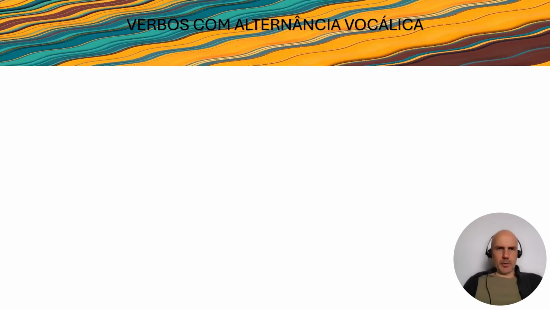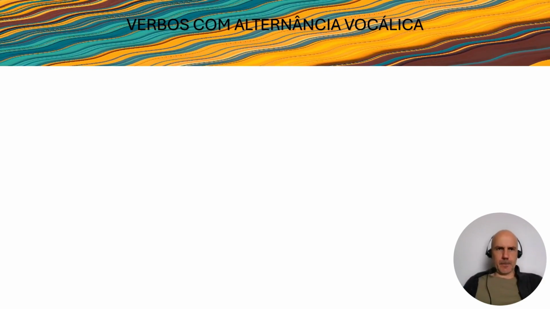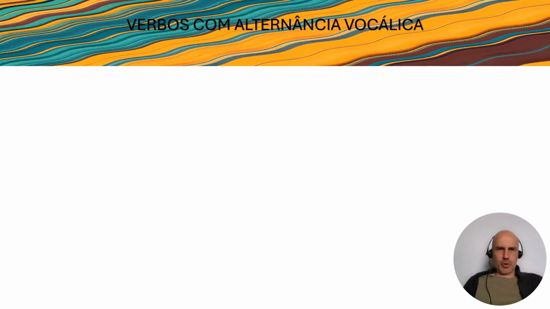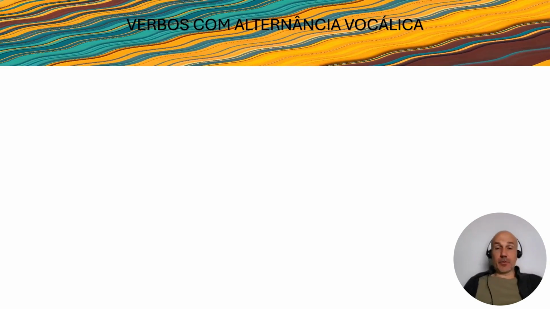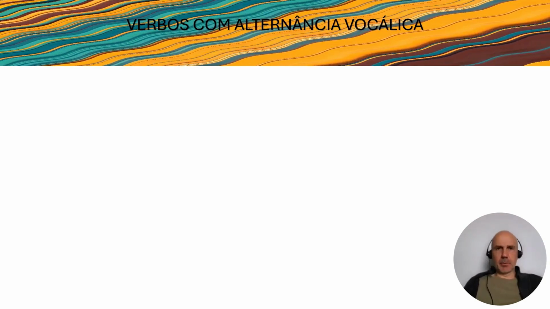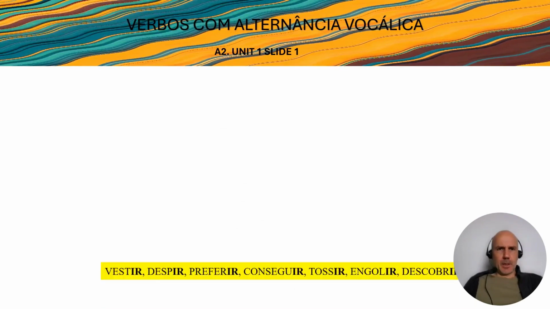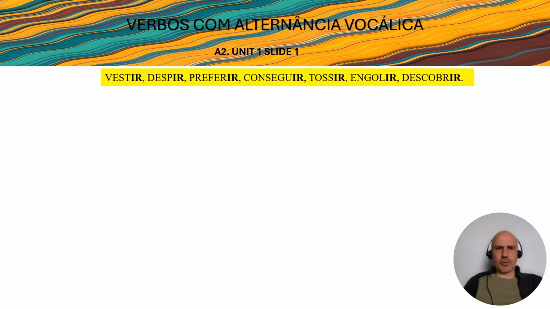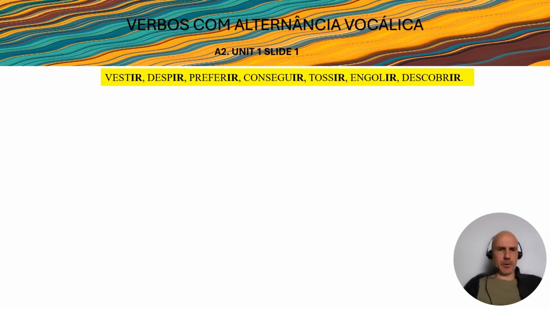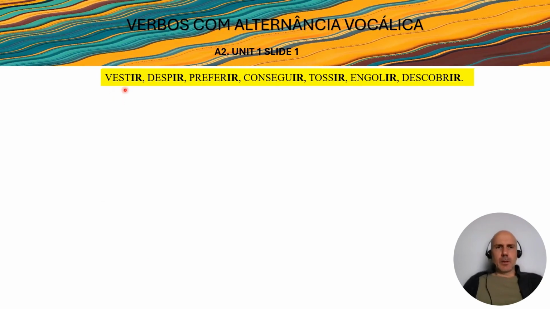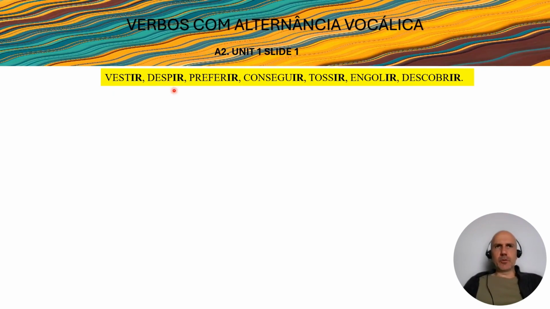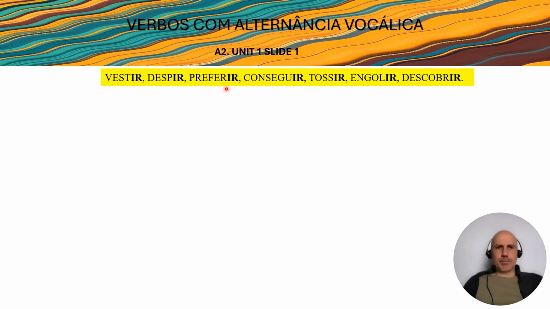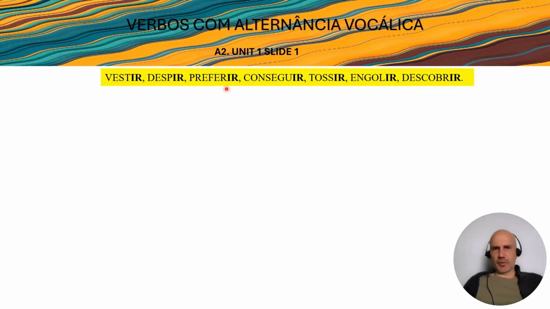Hello, so let's move on with level A2. First topic, verbos com alternância vocálica. This means that there are a few verbs that change graphically, and we will explore this topic. A few examples. Vestir, it's the first one that we have here. Vestir means to dress up, to get dressed. Despir, to undress. Preferir, it's another example, is to prefer.